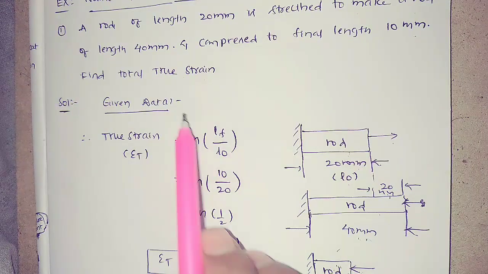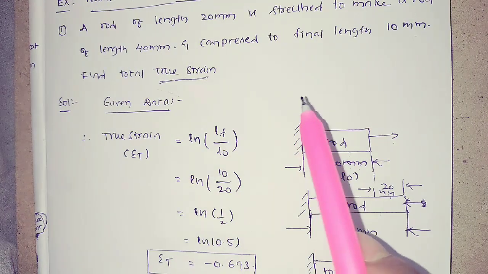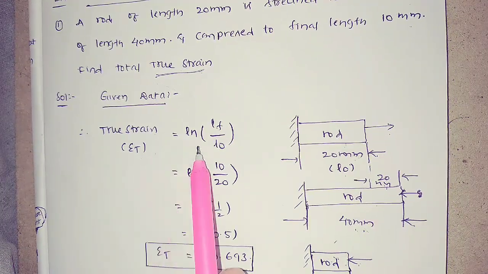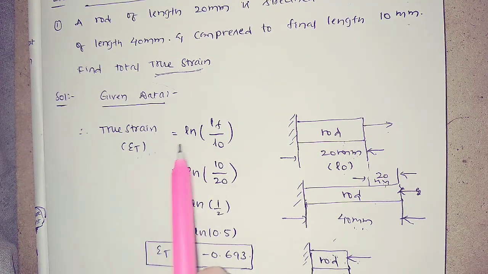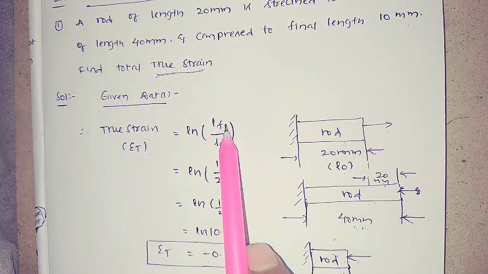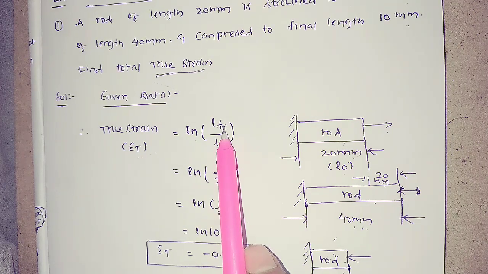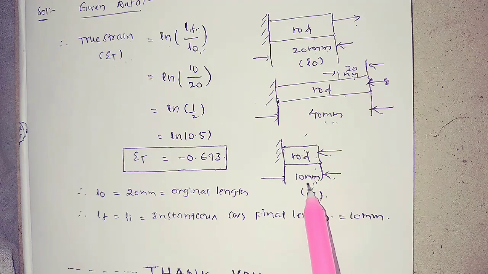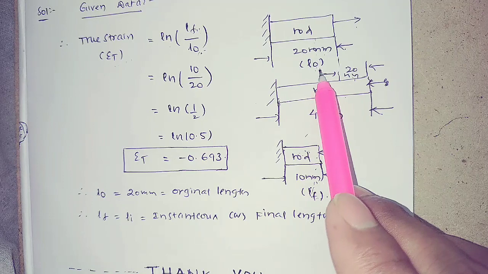See here what they are asking. They are asking for the true strain. Now what is the formula for true strain? In the last class we discussed that true strain is represented as epsilon t equals ln of Lf by L naught. What is Lf? Lf is the final length, which you can also call the instantaneous length. Finally this is the instantaneous length. And what is the original length? The original length L naught is 20 mm.